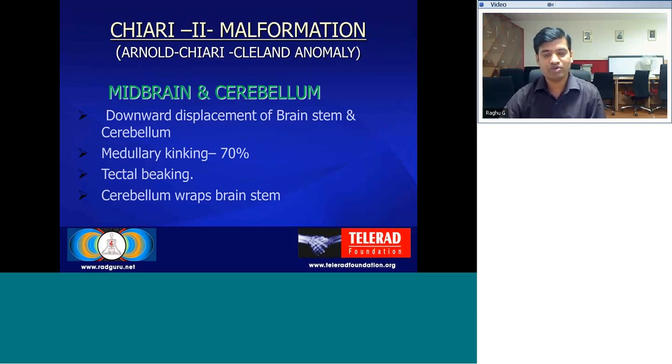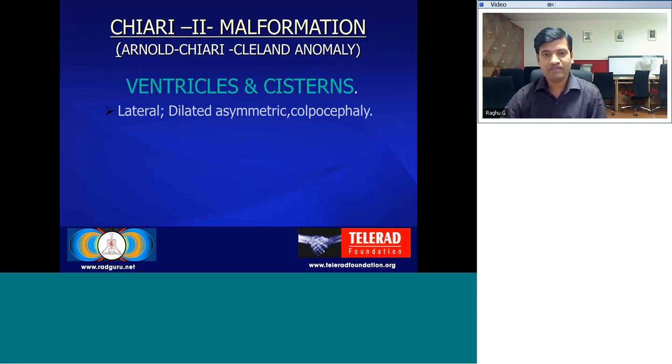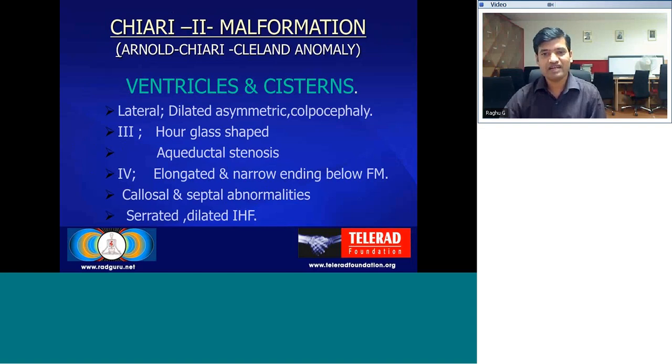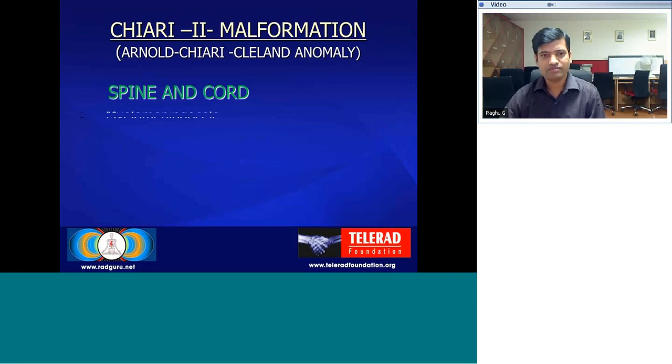There are associated brainstem abnormalities that are not usually seen in Chiari I malformation. That is, there is medullary kinking, and there is peaking of the tectum, and the cerebellum wraps around the brainstem. Again, ventricles and cisterns: the lateral ventricles can be dilated. This can be asymmetric dilatation, and dilatation of the occipital horns leading to colpocephaly. The third ventricle is hourglass shaped, and the fourth ventricle is elongated and narrow, ending below the level of the foramen magnum. It can be associated with callosal and septum pellucidum abnormalities. The interhemispheric fissure can be serrated in this Chiari II malformation.